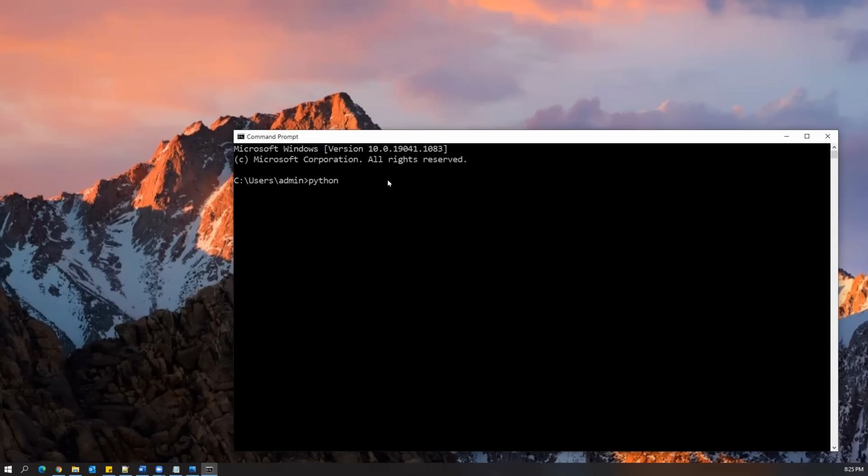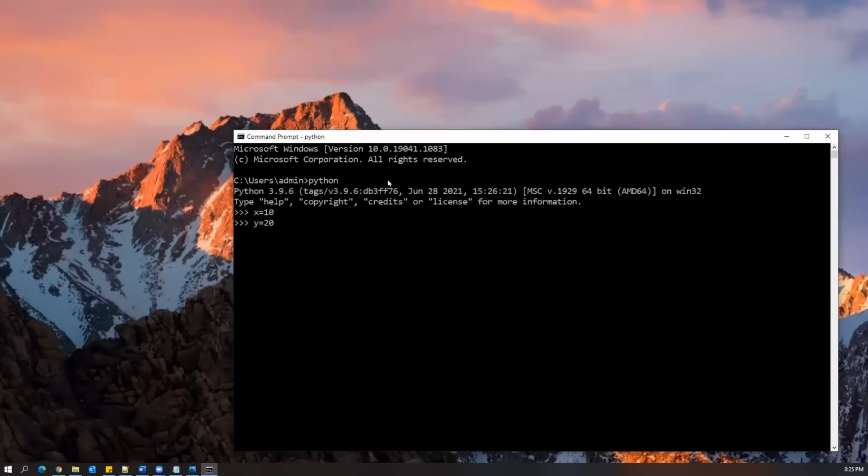I say python. As soon as you give the command python, the Python command prompt is opened, and you can see three greater-than symbols. Once you see them, you can start writing Python code from here. For example, I say x = 10 and y = 20.